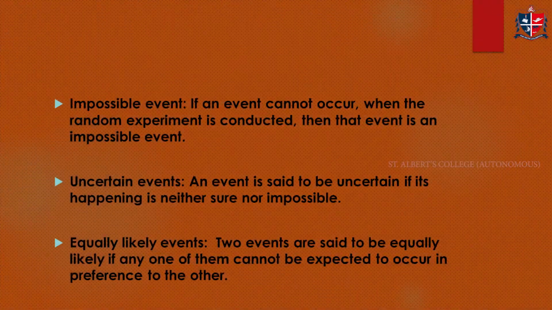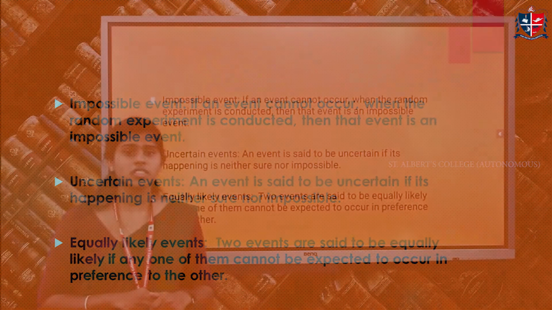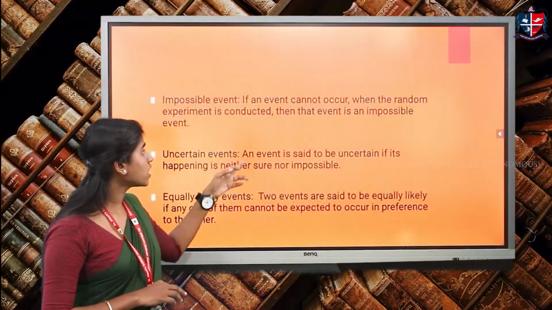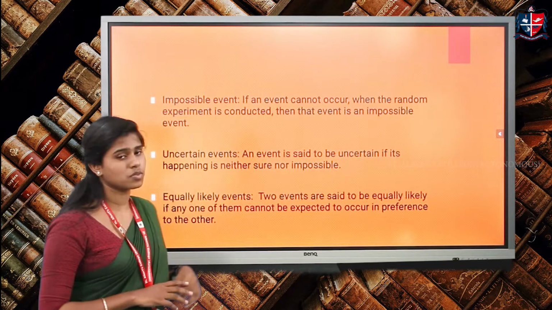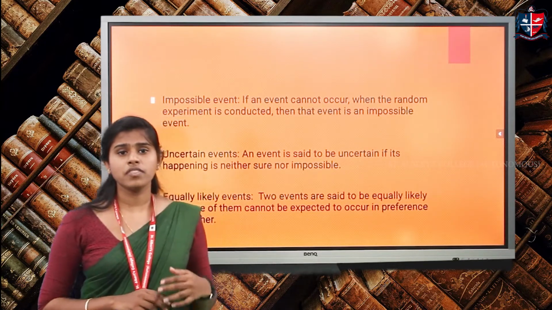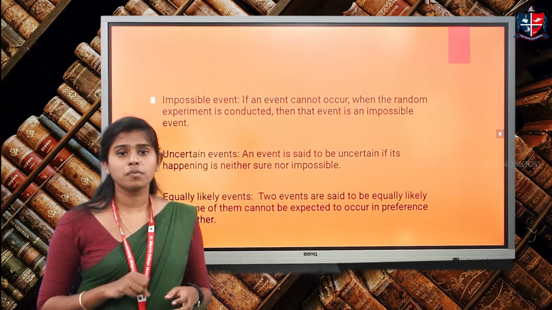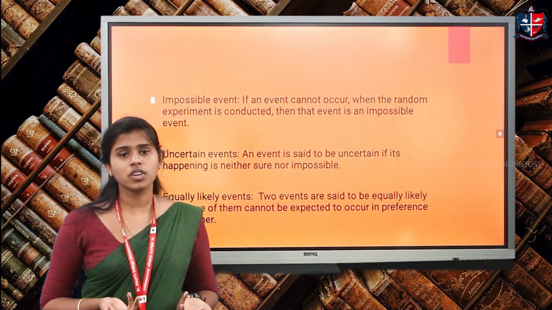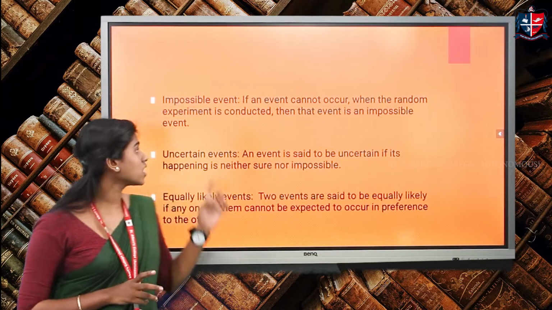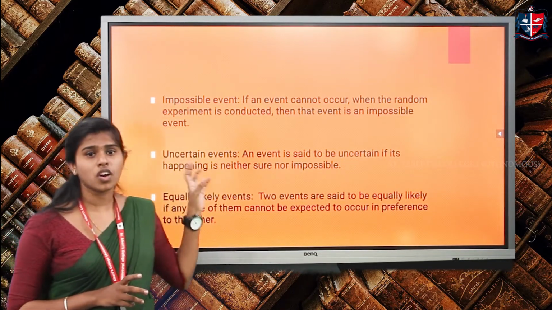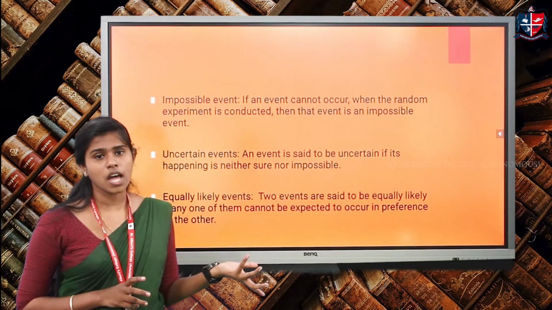And next come impossible events. This is exactly the opposite of the sure event. If the event cannot occur when the random experiment is conducted, then that event is an impossible event. Suppose, for example, we are taking a black ball from a group of white balls. This is totally an impossible event, which is not going to happen.